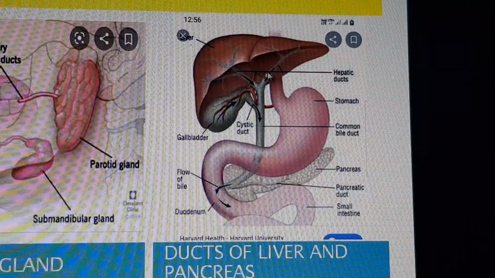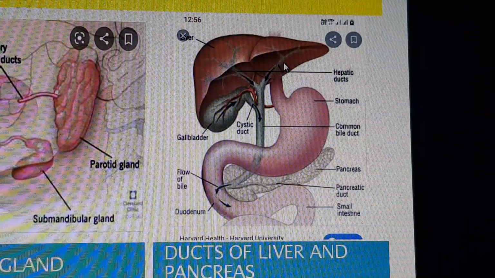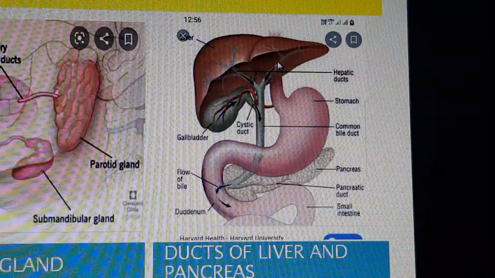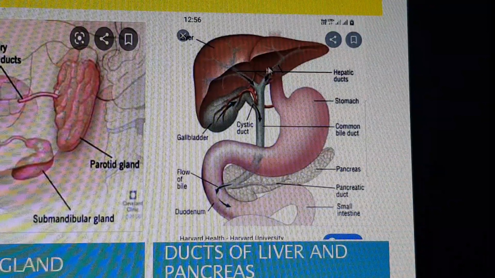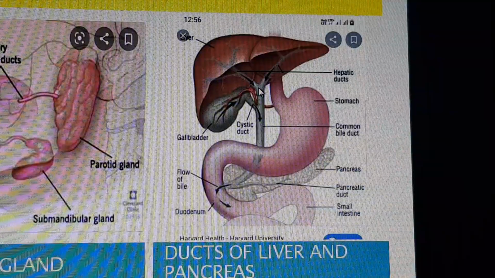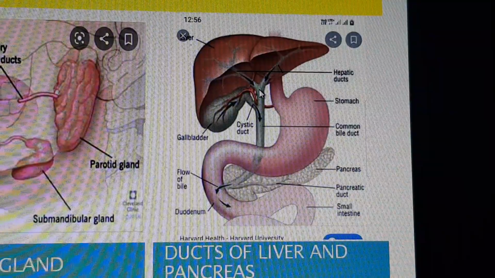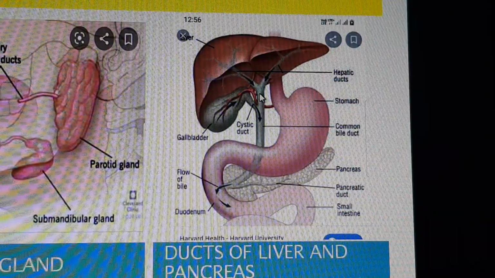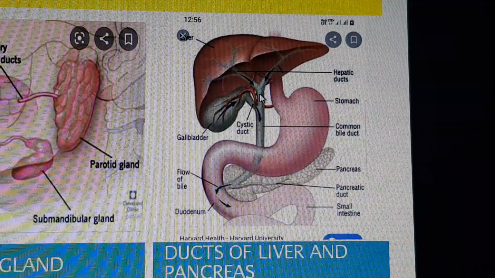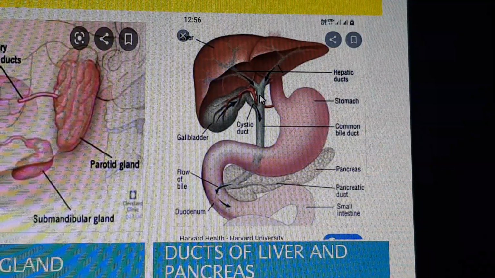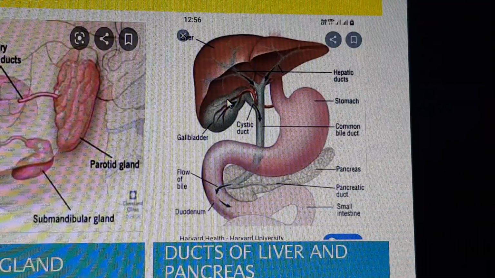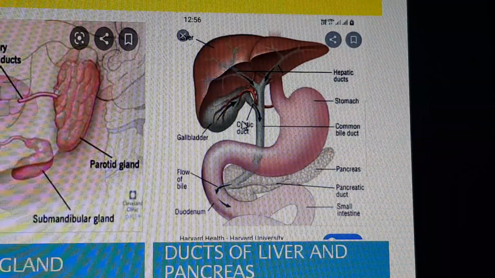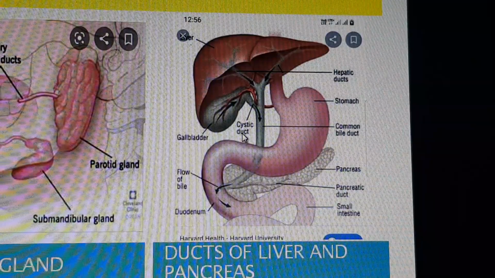So we have two ducts, one from the left side and another from the right side, and both are known as hepatic ducts. These hepatic ducts move down and unite with each other to form the common hepatic duct. This part you see here with the blinking arrow is the common hepatic duct. It then leads toward the gallbladder, which also has its own duct, known as the cystic duct. Is it clear here, students? You see, this is the cystic duct.